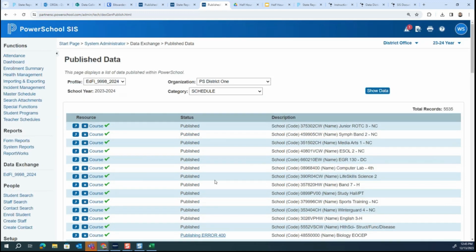Before we look at any documentation on the credit type, let me look in the chat. Jeanette says, what type of credit type should we use if blank and not a high school course? We usually have left those blank then. Wyatt's asking, what are others in the room using for non-high school course credit types? For example, homeroom, advisory, that kind of thing. Missy has suggested I use ES for elementary and MS for middle school. We'll look at the documentation. Those appear to be options if they make sense for your course.